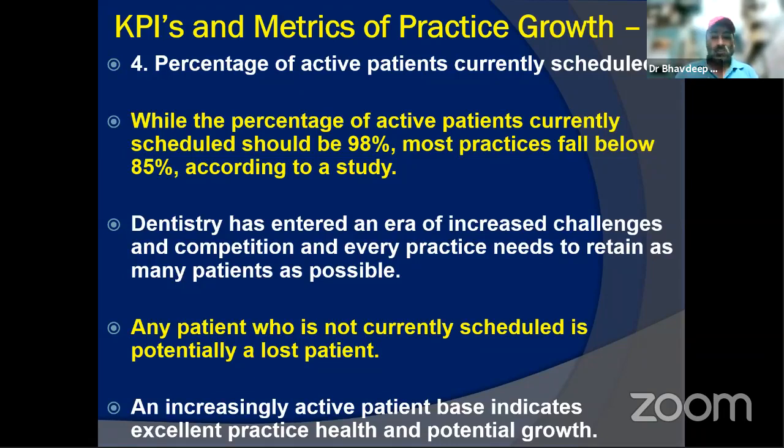So we need to make sure that if your patient base is increasing, that is an excellent indicator of your health and potential. And तभी बोलते हैं ना, the race to the 1,000 is difficult. From 0 to 10, first 10 happy, satisfied patients, 10 to 20, 20 to 50, and then 50 to 100, 100 to 200 takes a lot of time, sometimes as good as 3 to 4 years of getting 200 satisfied patients. Yes, people might be lucky, but once you are done with 200, 200 to 500, and 500 to 1,000 does not take much time.